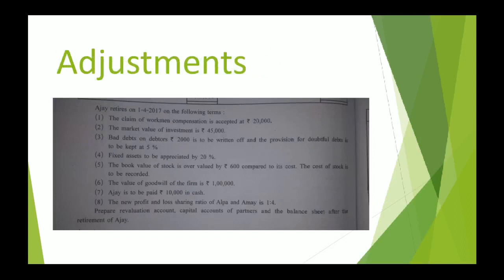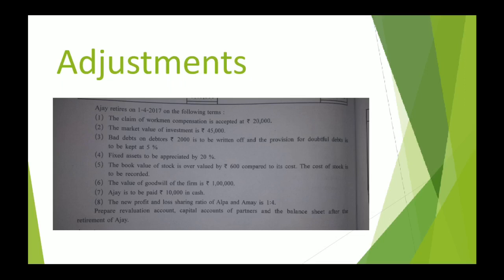Yes, here we have the value of goodwill of the firm is rupees 1 lakh. This is the new value of goodwill. We have also understood this type of adjustment related to goodwill in the previous lectures, in the previous sum, that is illustration 13.